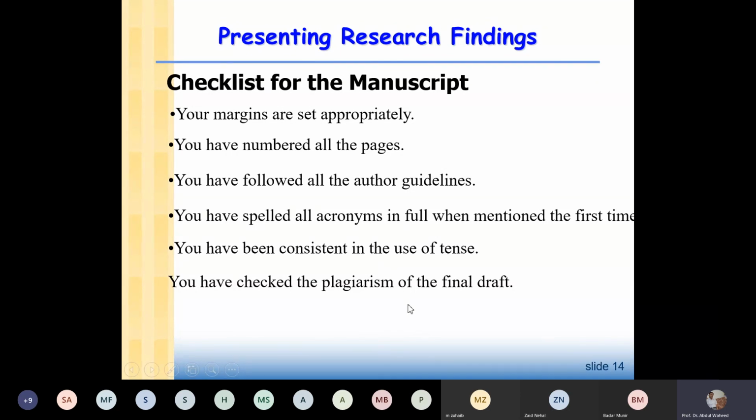Suppose you are using OLS. First time you say ordinary least squares, in the bracket you will write OLS. Then after that you will not write again and again ordinary least squares. You will just write OLS, because the first time you already mentioned that OLS means ordinary least squares. Okay. And then you have been consistent in the use of tense, and you have checked the plagiarism of the final draft. So these are the guidelines that you have to go through when you make your final draft.